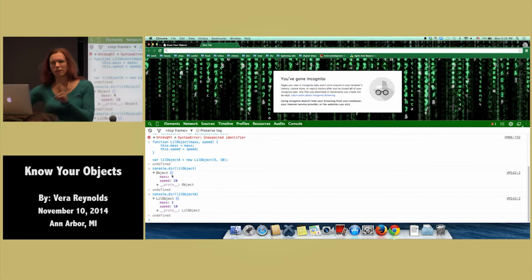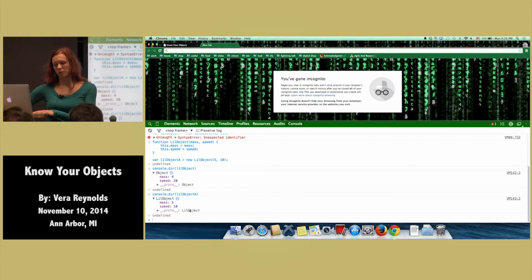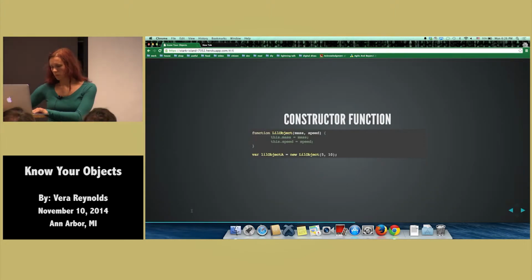Well, they both have this hidden prototype, and one is Object, the other one is LittleObject. When I first heard of prototypes, I knew there's the usual spiel of, oh, this is how inheritance works in JavaScript, blah, blah, blah. I'm like, okay, I get that. Well, it's not like Java, is what I learned. For once, this is an instance of an object, right? So the prototype of LittleObject is not the function itself, it's an instance. And I'll get to what the difference is in a little bit.